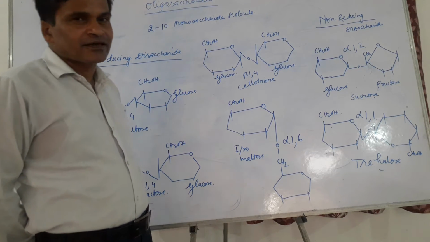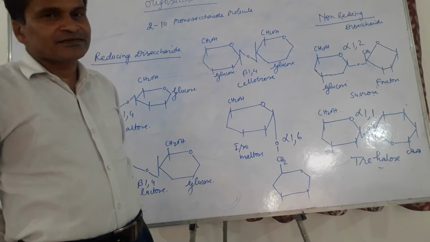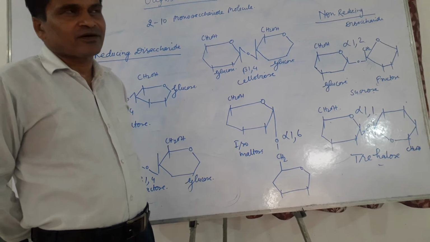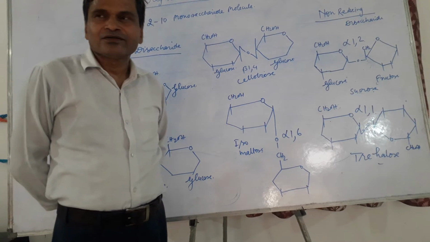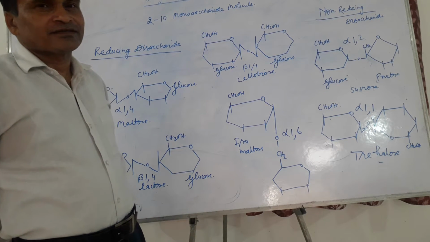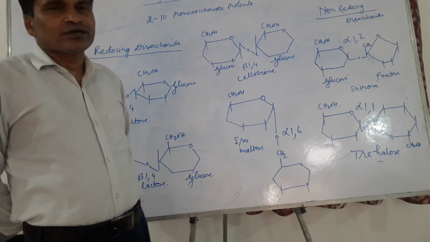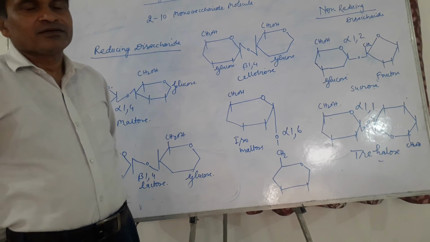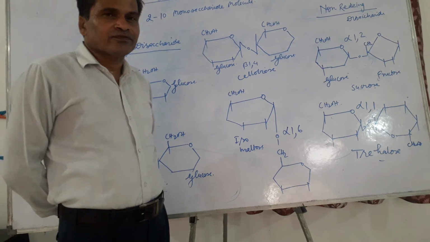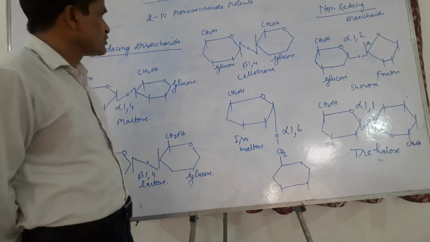Whereas non-reducing disaccharides are formed when two monosaccharide units join in such a way that their functional groups participate in the formation of the glycosidic bond, so they do not show any reaction. Examples of reducing disaccharides include maltose, lactose, isomaltose and cellobiose, whereas examples of non-reducing disaccharides are sucrose and trehalose.